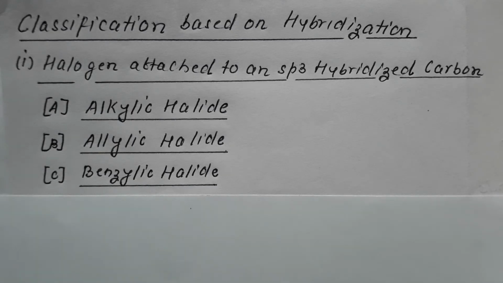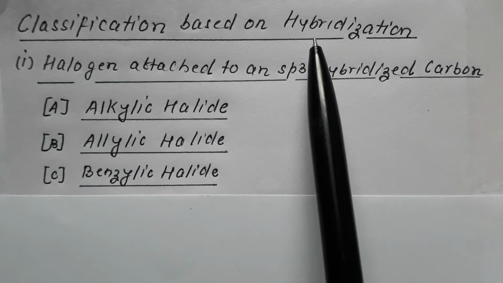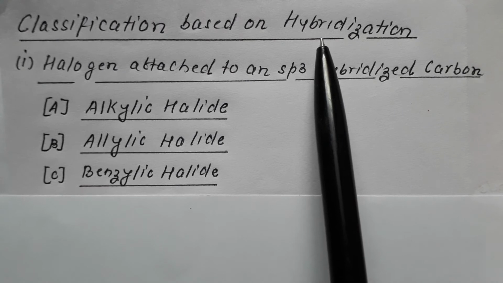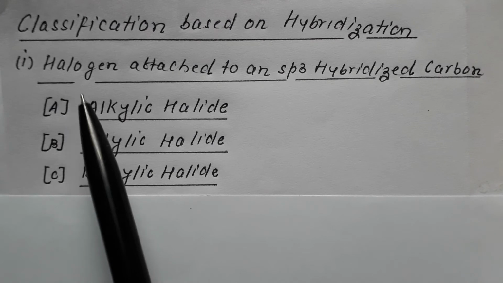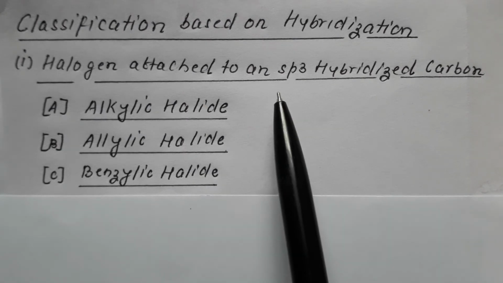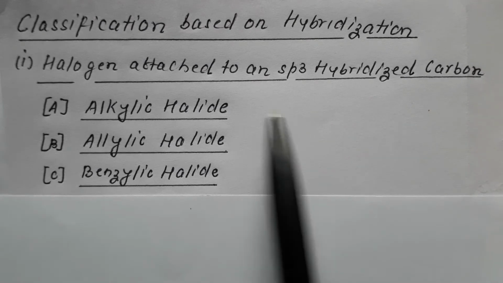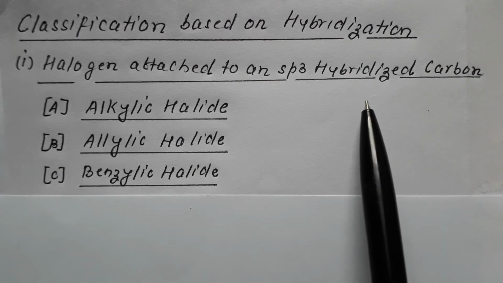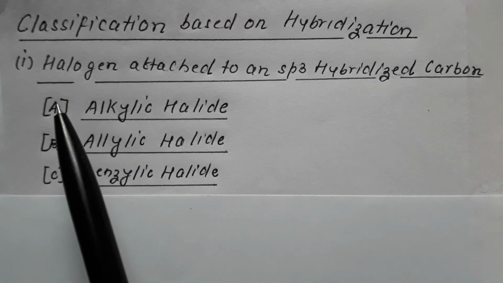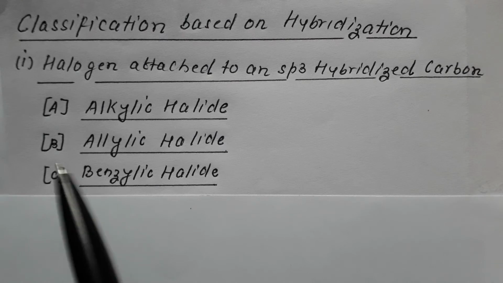So the next classification is based on the hybridization of the carbon to which the halo group is attached. On this basis, it is divided into two. Number one, halogen attached to an sp3 hybridized carbon, and number two, halogen attached to an sp2 hybrid carbon. Now we are starting with number one.